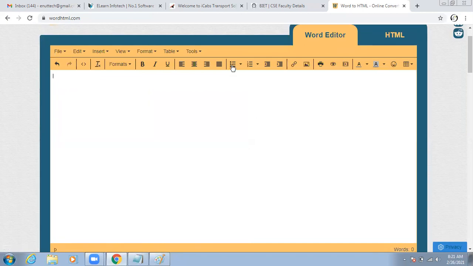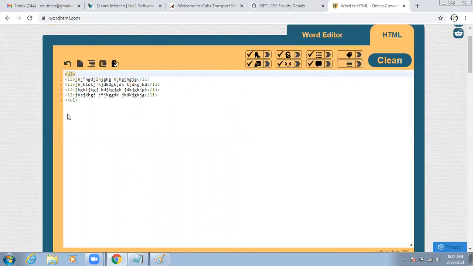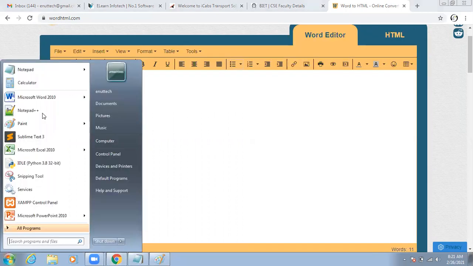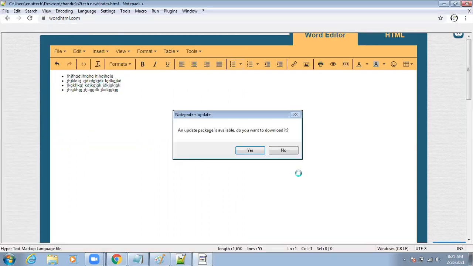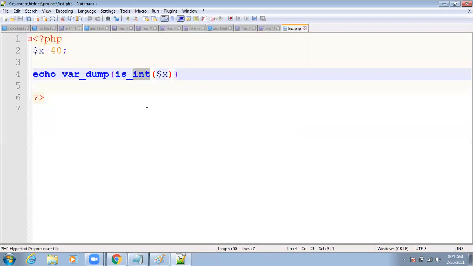For example, I want some points. This is the set of points I'm going to place. Actually, this is called another list in HTML, but I don't know the code. So how are we going to get that? Just click on HTML. See, automatically the code is generated. If you want to check, we can also run it. I'm showing how it will be executed, and I have to check whether it displays the same output or not.